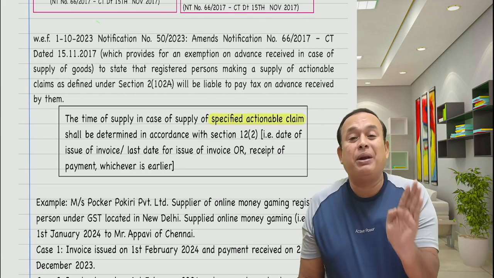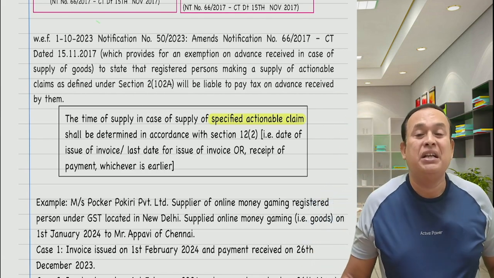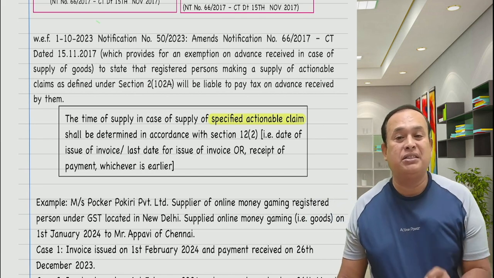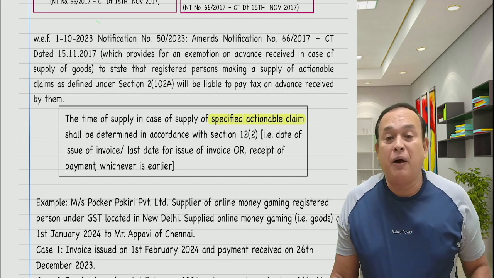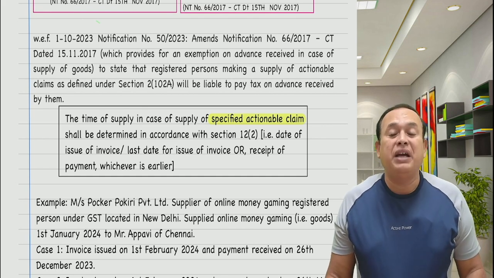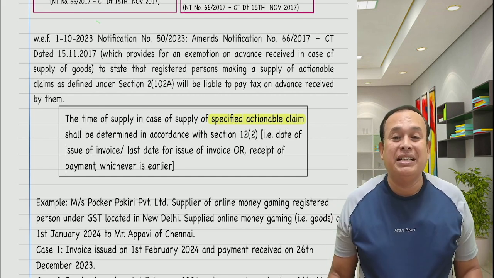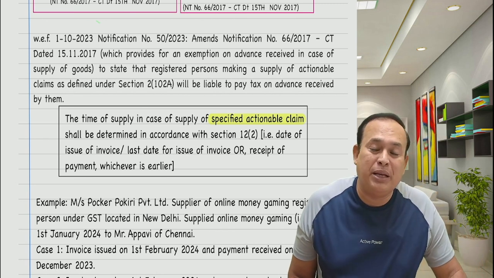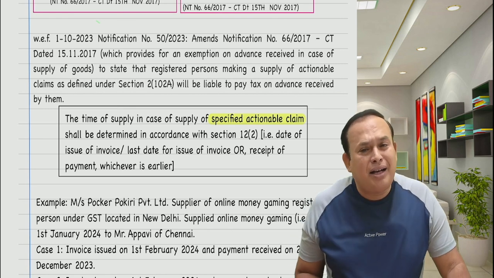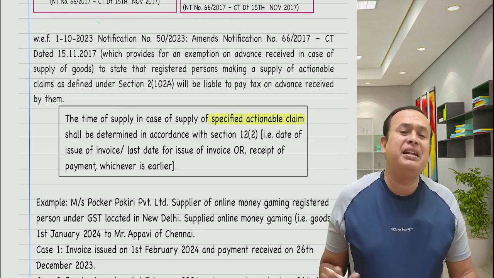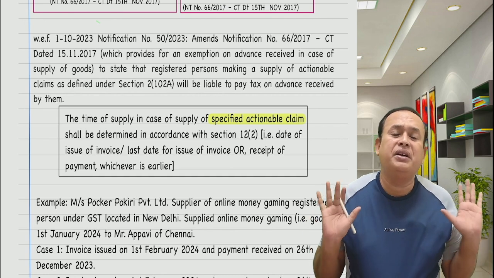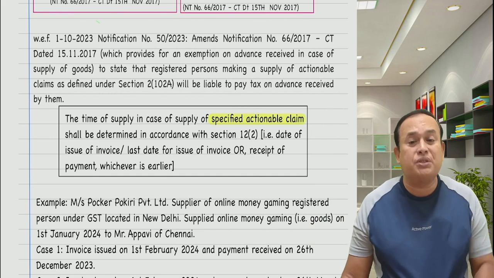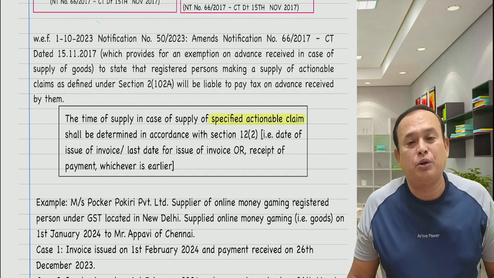However, if the supply is of goods other than the specified actionable claims, as per the notification number 6/2017, the time of supply comes into picture, where the invoice should be issued in accordance with section 31, subsection 1, clause A, clause B, or the last date to issue the invoice. Whichever is earlier is the time of supply. Payment cannot be time of supply for any other supply of goods other than specified actionable claims, my dear friends.